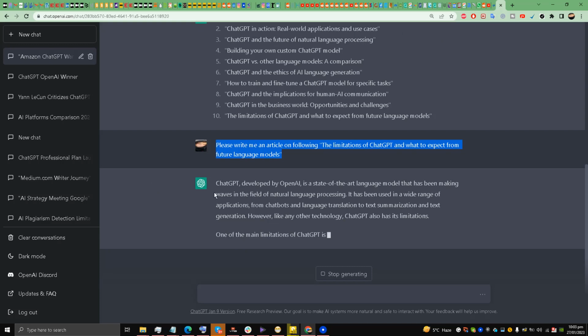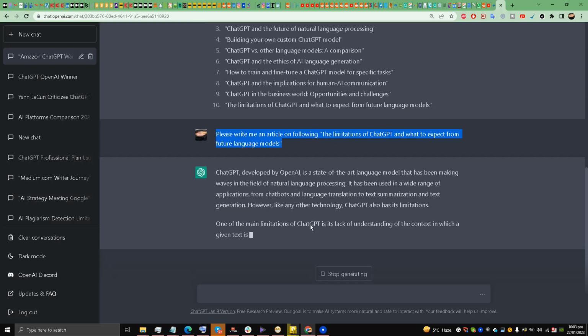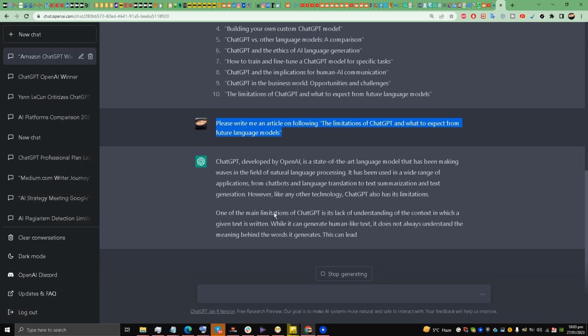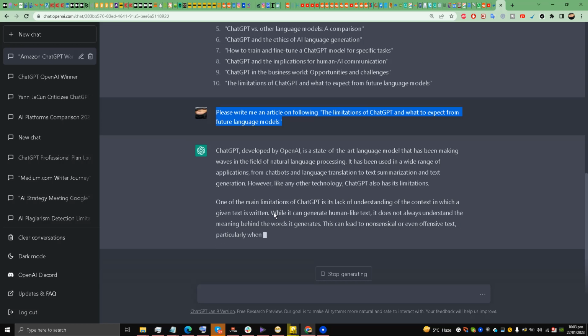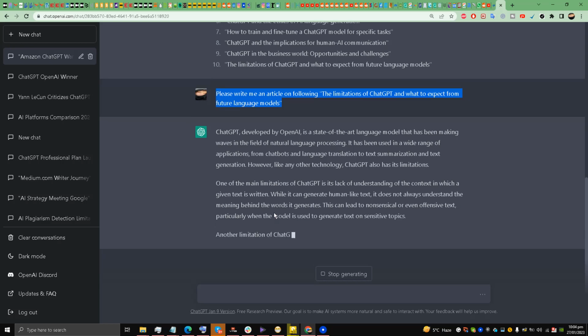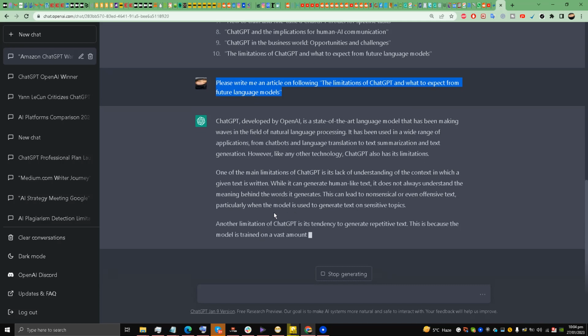Has limitation. One main limitation is its lack of understanding of the context in which a given word is written. It can generate human-like text. It does not always understand the meaning behind the words it generates. Another limitation of ChatGPT, its tendency to generate repetitive text.